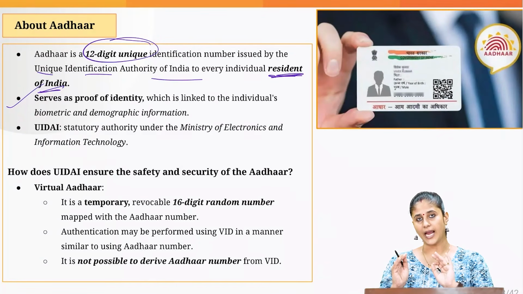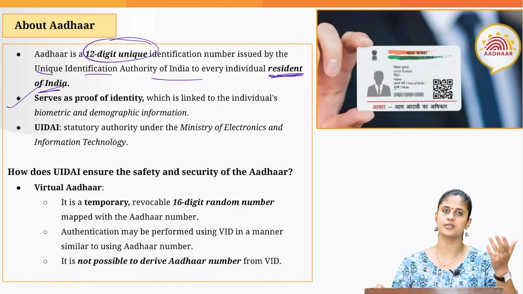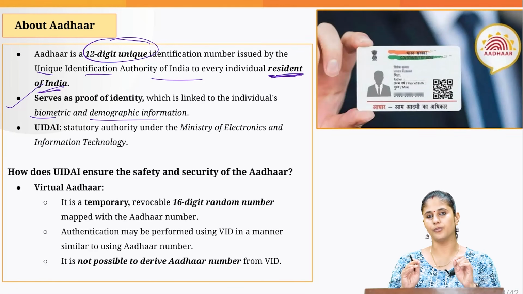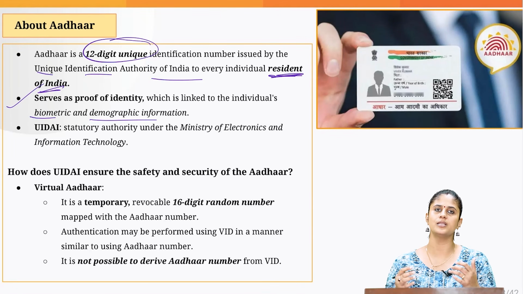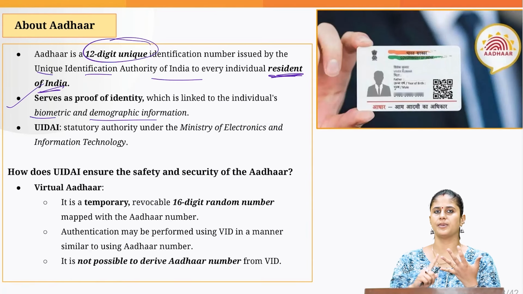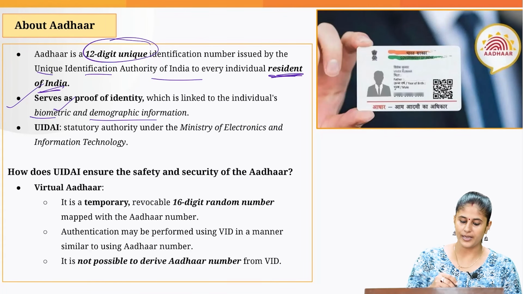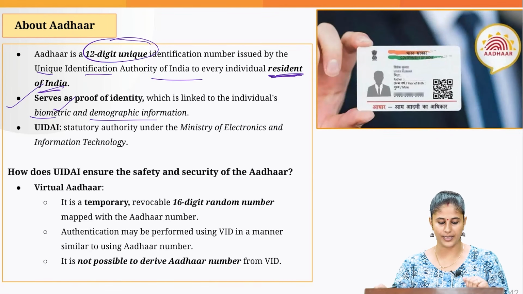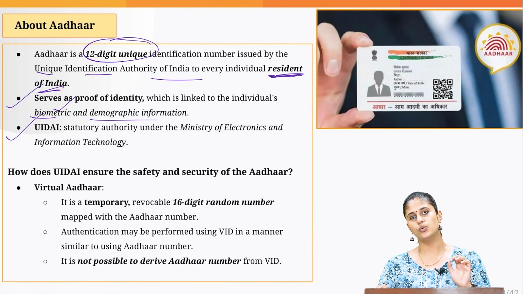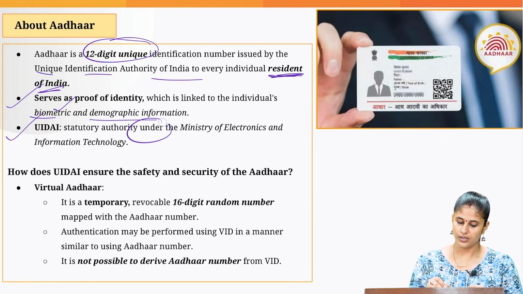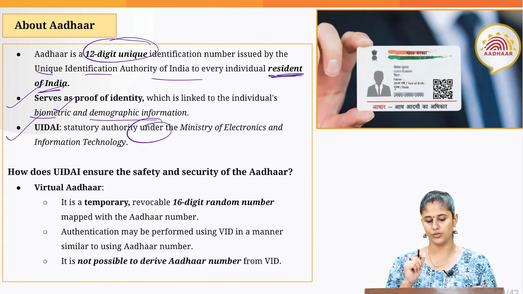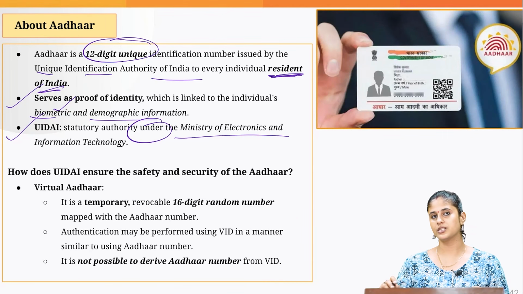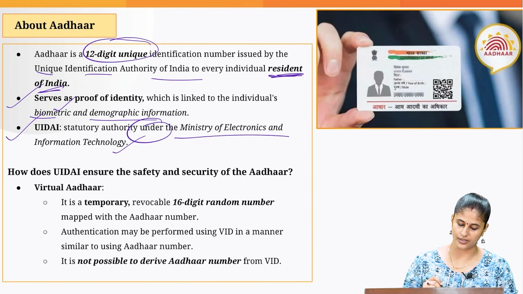So it serves as an identity proof if you want to get various welfare scheme benefits, and it would be having your biometric and demographic information. Demographic information basically means my father's name, what is my gender, what is my date of birth. Biometric because you do iris scan, you give your biometrics, fingerprints, and this UIDAI is the authority which has been given this power that you have to issue the Aadhaar to every resident of India. It functions under the Ministry of Electronics and Information Technology.